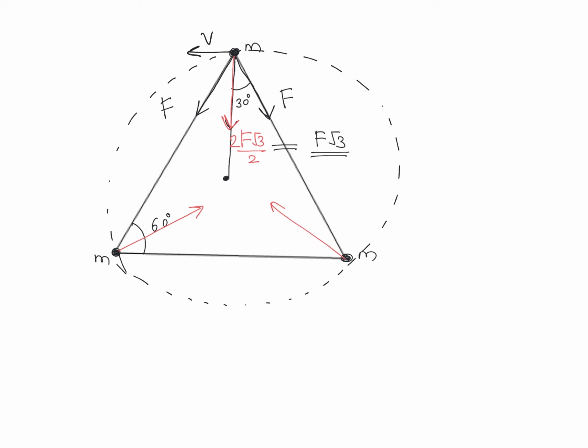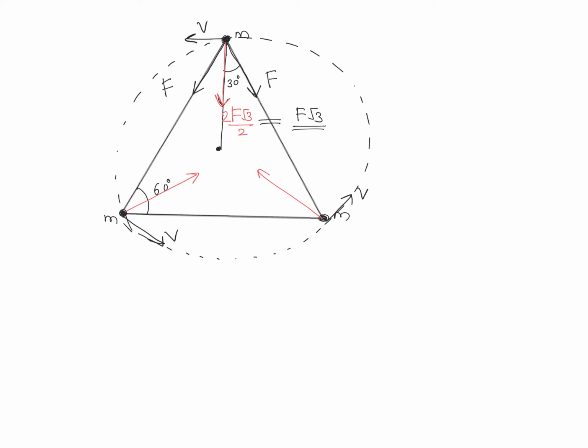For circular motion, centripetal force is required, and here it is provided by the gravitational force of attraction. Our aim is to find the velocity with which it is moving. So we can write the centripetal force mv square by r is provided by the gravitational force, that is F root 3.